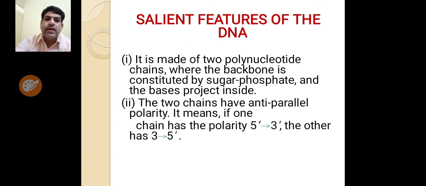It means if one chain has the polarity 5 to 3 end, the other has 3 to 5 end. Already you have seen in the figure.